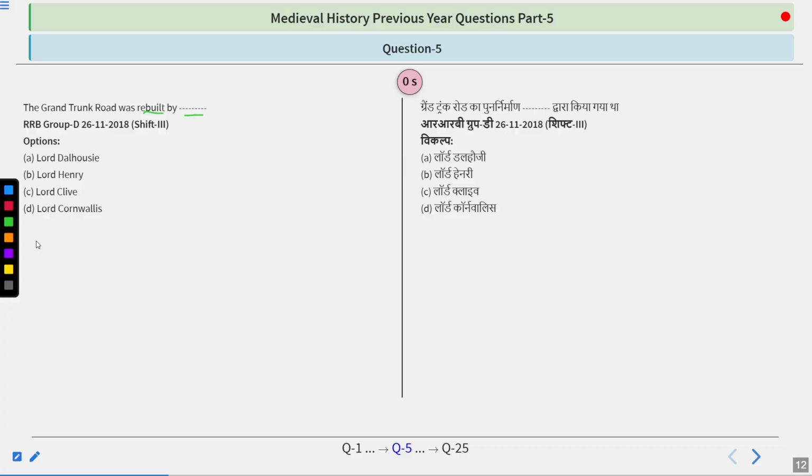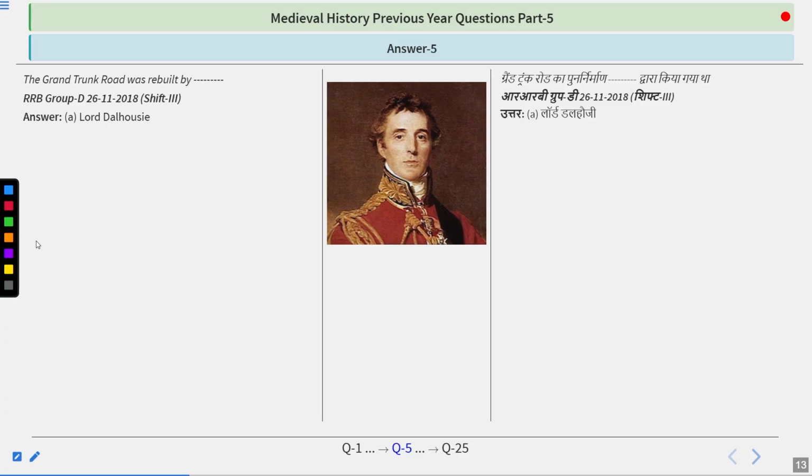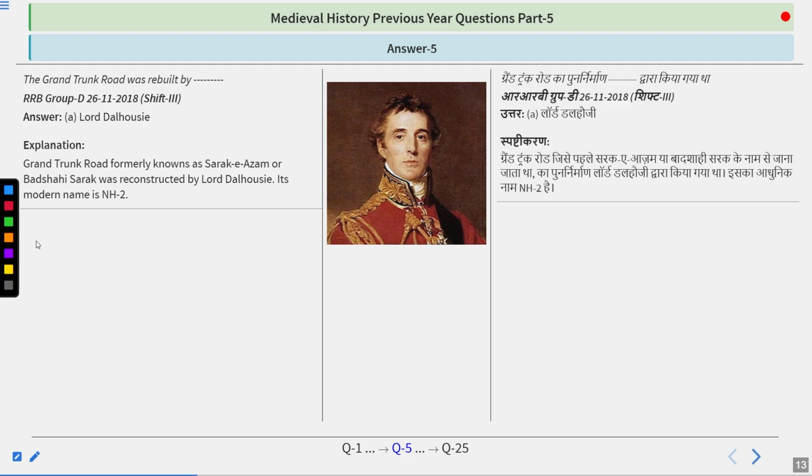And I guess you got your answer. As I told you in the last question, and I particularly dictated, it was rebuilt by Lord Dalhousie. So Grand Trunk Road, formerly known as Sadak-e-Azam or Badshahi Sadak, was reconstructed by Lord Dalhousie. Modern name is National Highway 2.